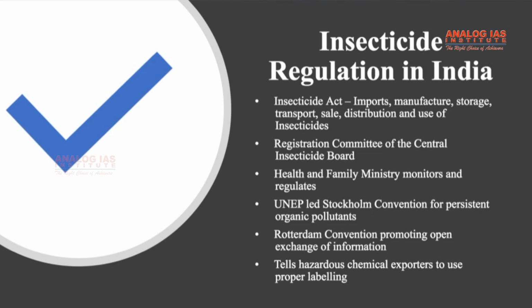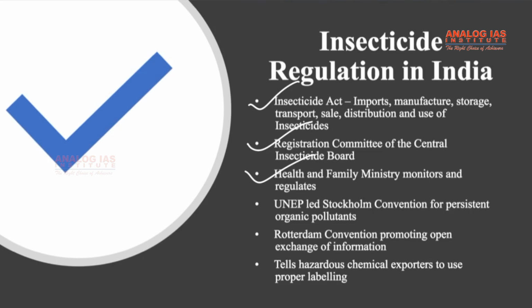So let us look at insecticide regulation in India and specifically at endosulfan regulation. The first one, the Insecticide Act. See, the Insecticide Act regulates imports, manufacture, storage, transport, sale, distribution and use of insecticides with a view to prevent risk to human beings and animals. Approval for the use of pesticides and new formulations on crops is given by the Registration Committee of the Central Insecticide Board.